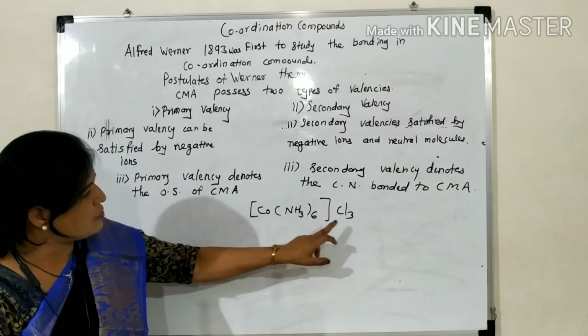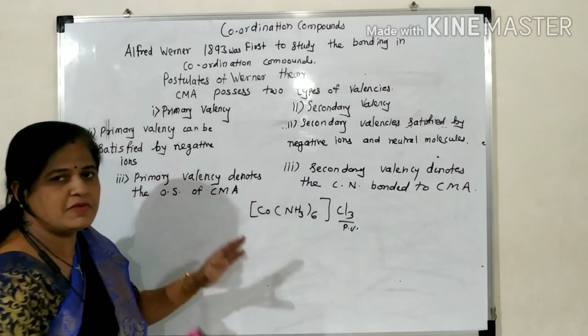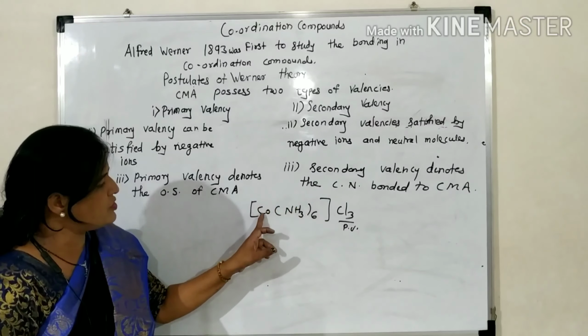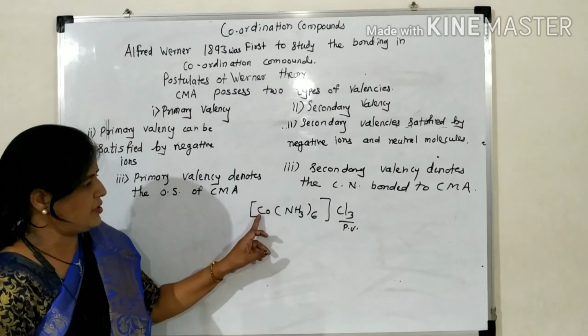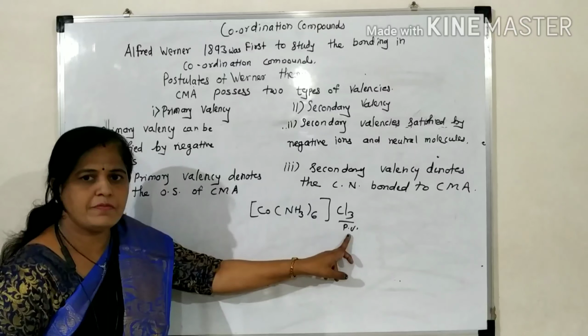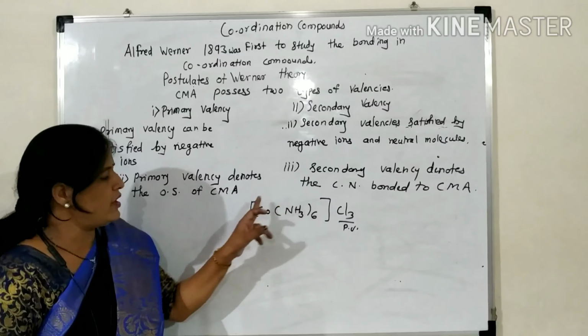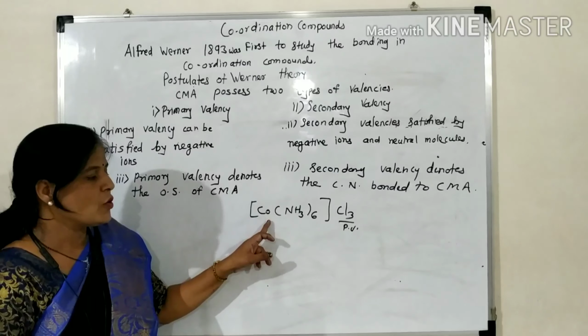In this coordination compound, this is the primary valency. Primary valency means the oxidation state of the central metal atom. We can calculate it from these negative ions. Therefore, it is called primary valency, because these negative ions satisfy the oxidation state of the cobalt.